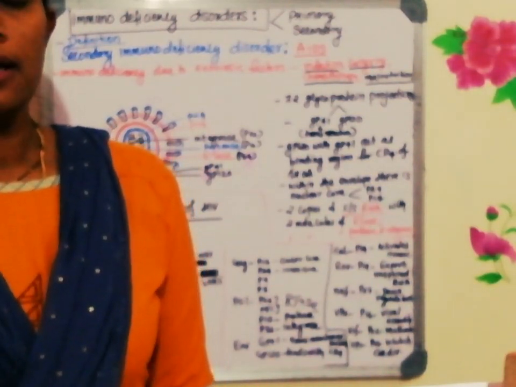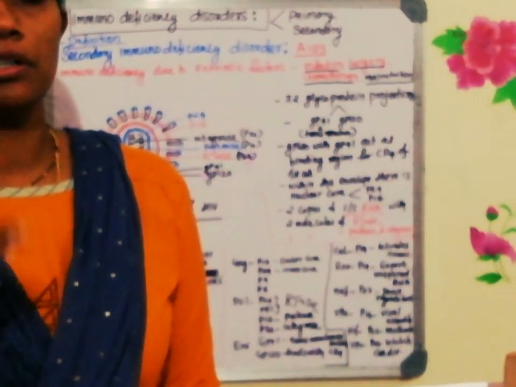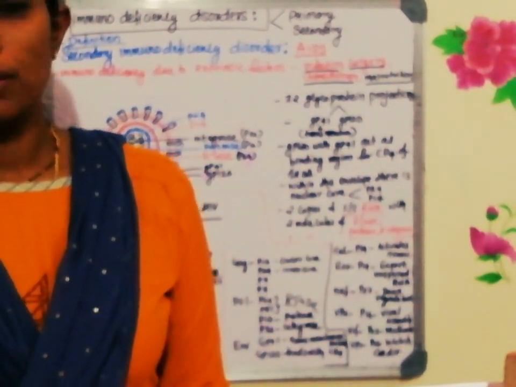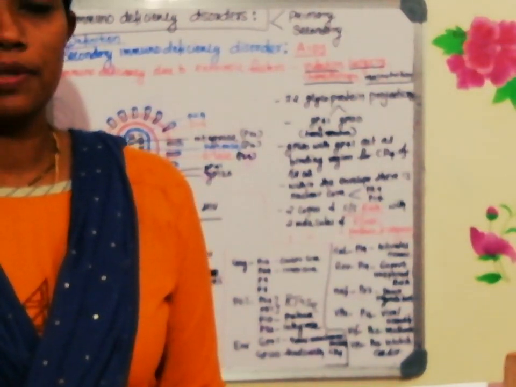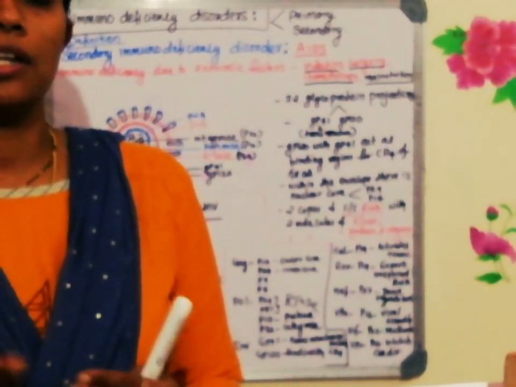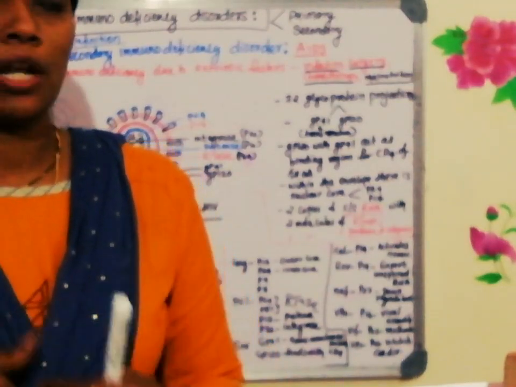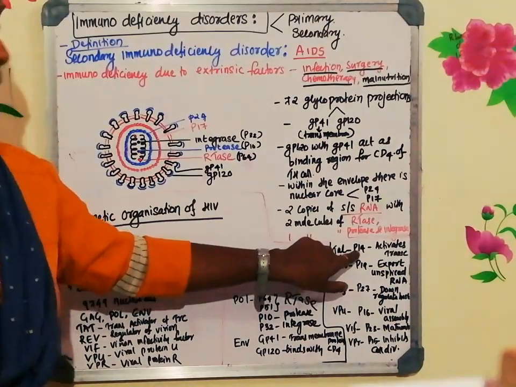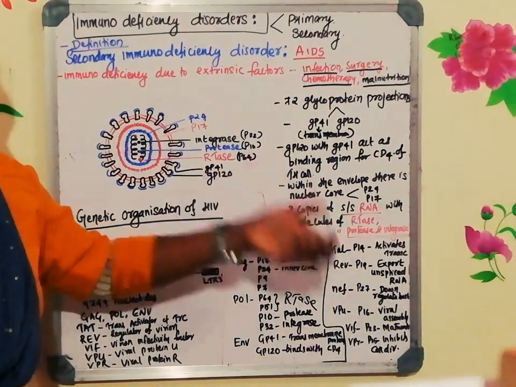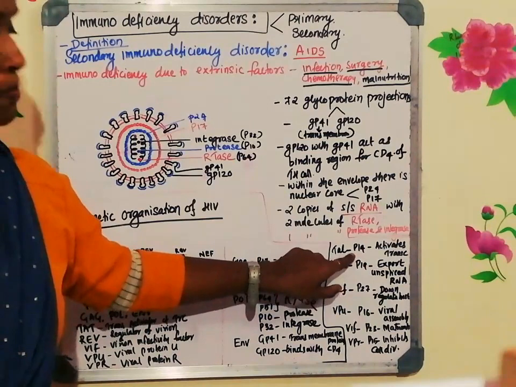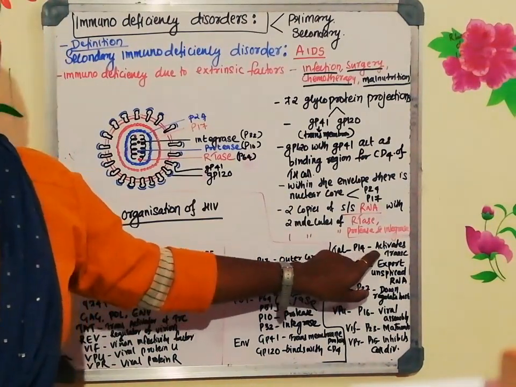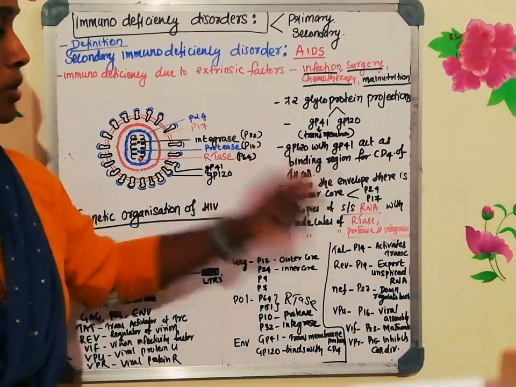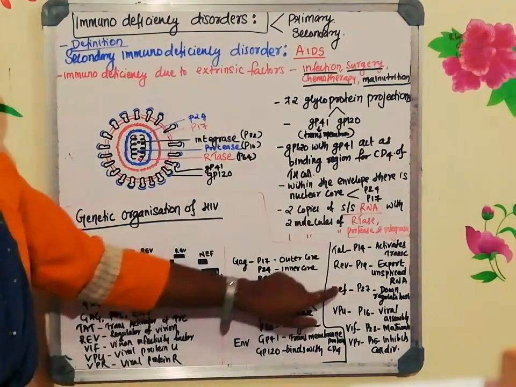The viral RNA, once after entering into the host, the reverse transcriptase enzyme will be utilized and it forms the cDNA. Once the cDNA is formed, it integrates with the host genome, and after the integration, when viral genome expression happens, the TAT gene expression happens and it produces a protein called P14 that will activate the transcription of the viral genome. The integrated viral genome undergoes transcription with the help of P14. Next is REV.